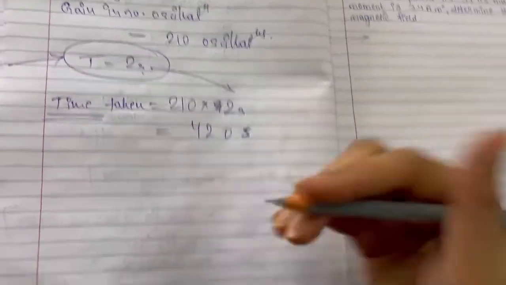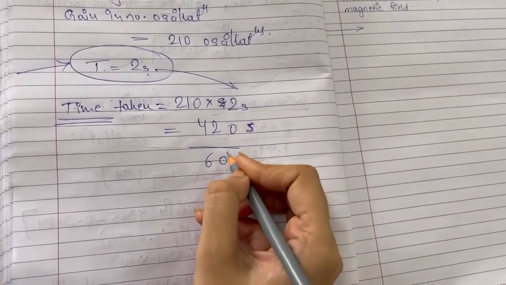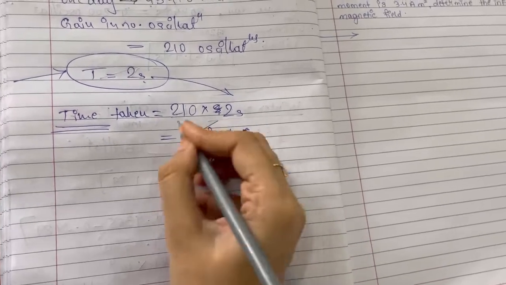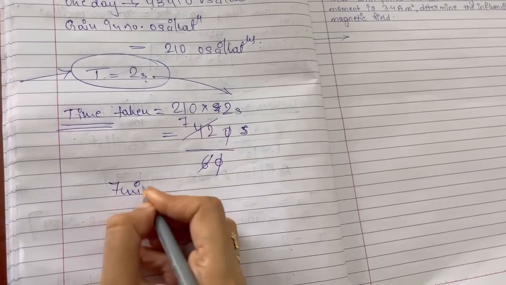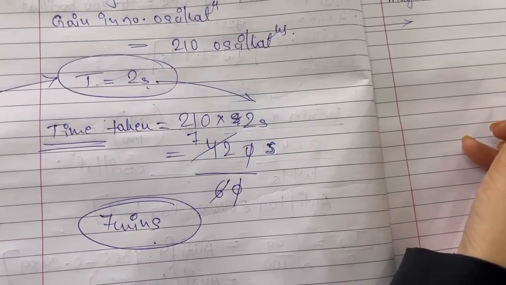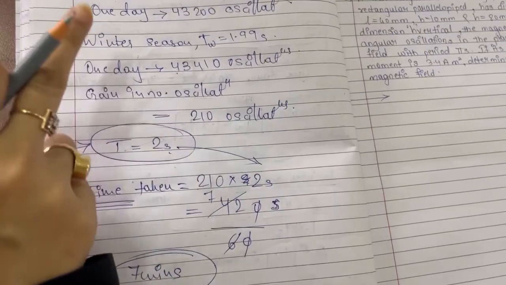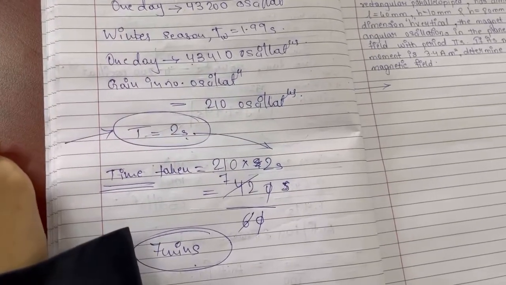420 seconds, if you want to convert it into minutes, it is simple, you divide it by 60. 6 7s are 42. It is 7 minutes extra time. 7 minutes is the extra time taken by the pendulum during winter season.